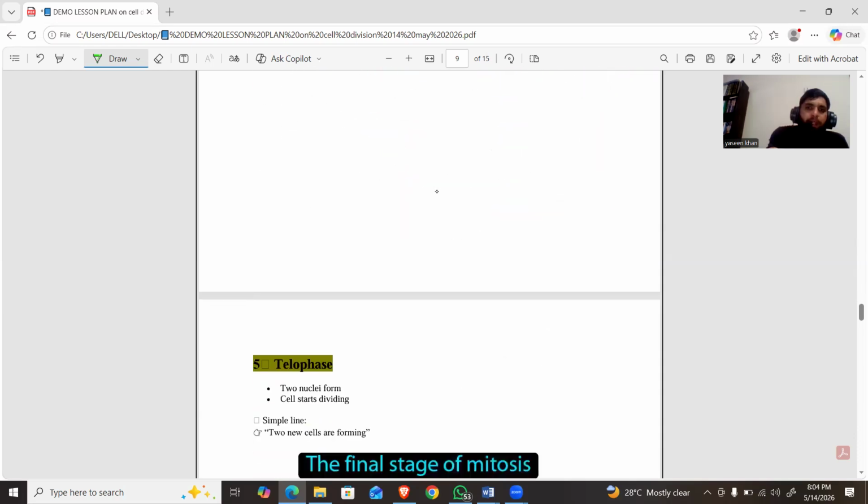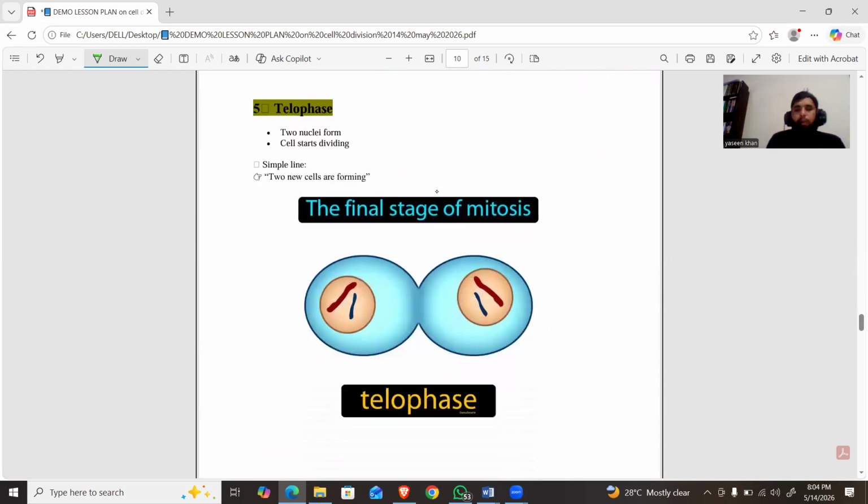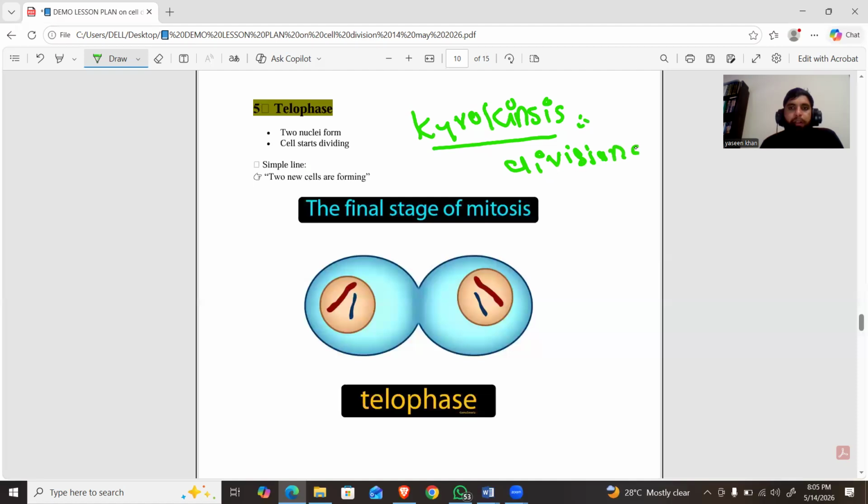Telophase is the last phase after anaphase. So in telophase, the main event that occurs is that the nucleus divides, which is called karyokinesis. Karyo means karyon, nucleus, and kinesis means division. So division of the nucleus is referred to as karyokinesis. Division of the nucleus is called karyokinesis. So in telophase, karyokinesis occurs.